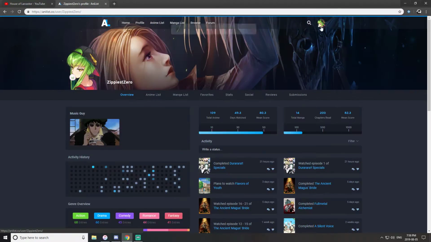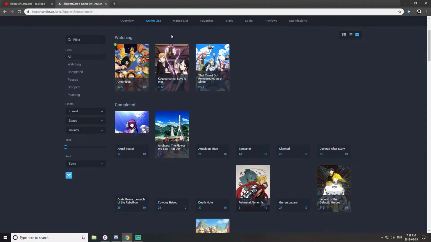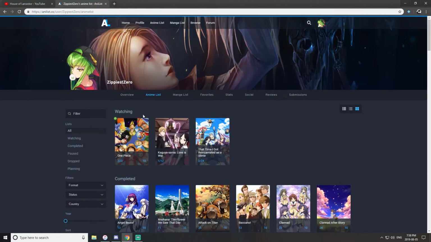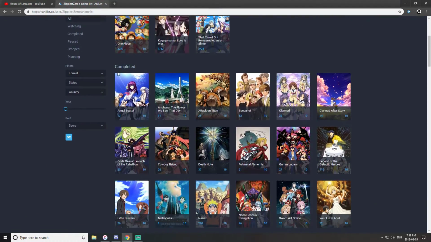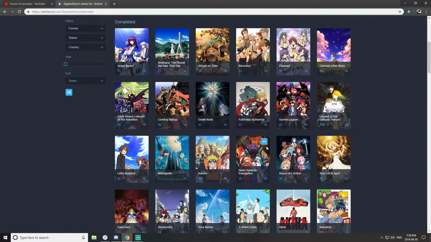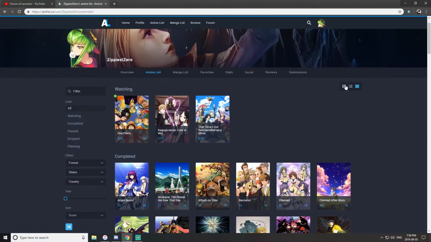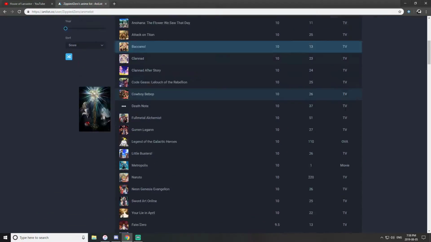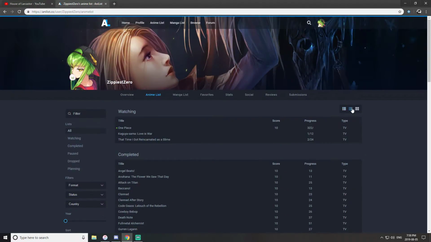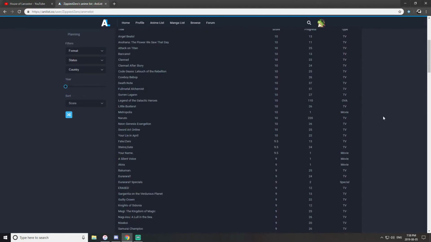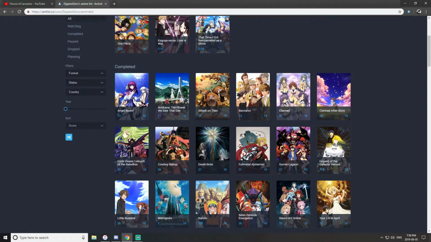Once you save it, you go to your profile, your anime list, and this is where all the juice is. So you have what you're watching, basically. One Piece. I watched the dub, guys, so don't judge, okay? Then I started watching these shows, and then it shows all of your completed shows. And it shows them the way I ordered it, you can change your ordering. This was the first way I had it. You can have just a small list if you have too many. I like this though, because you get to see the art of each show, which is very cool.